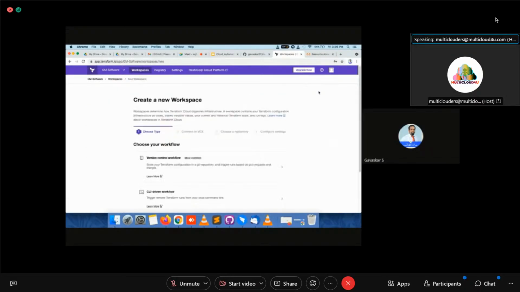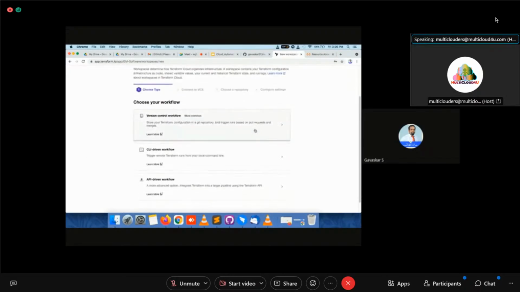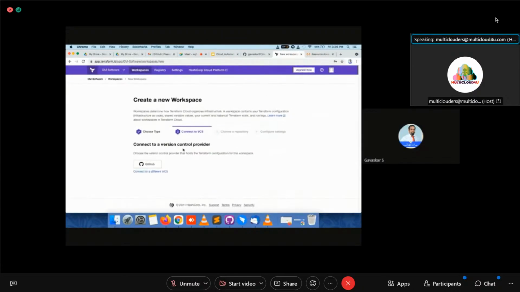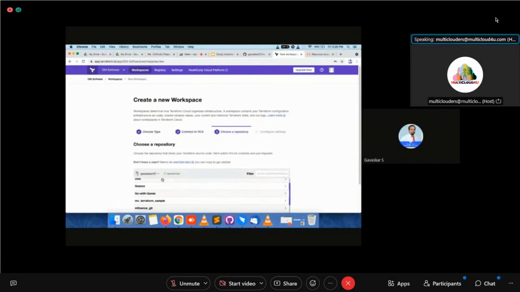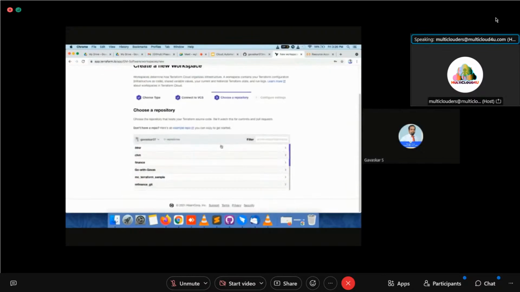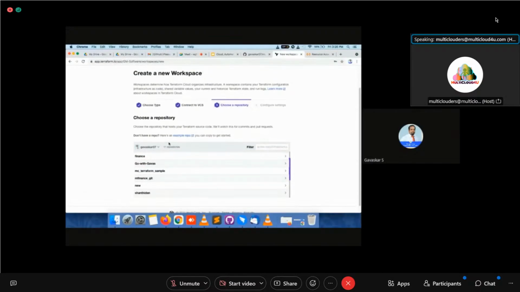You just click new workspace. As usual, you go to version control workflow. Now you have to link the GitHub account here. As I mentioned in the previous demo, you click this and my repositories come automatically here. All the repositories will be coming here. Why it is coming is that I have already configured my GitHub account over here.